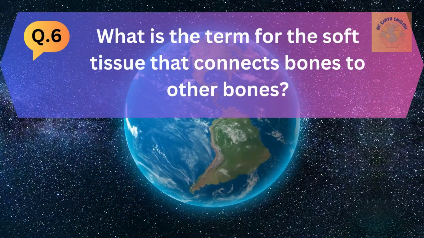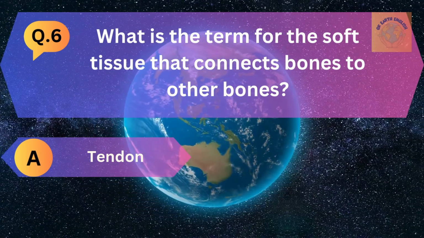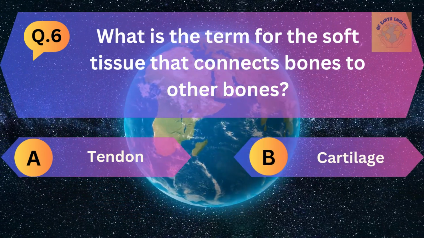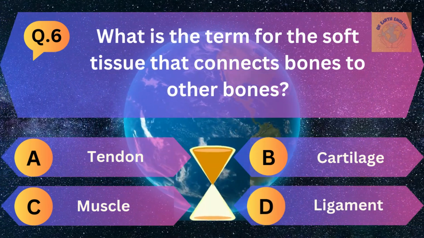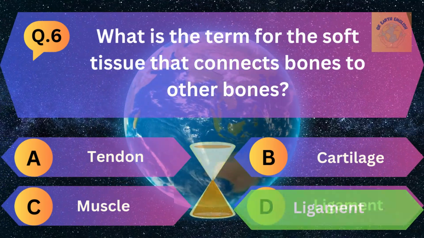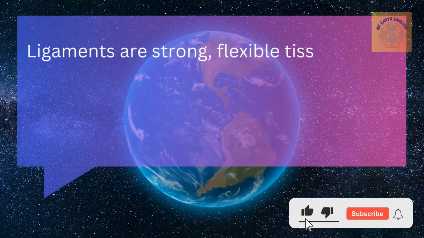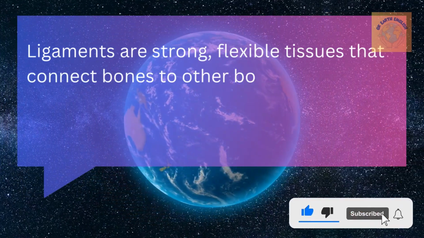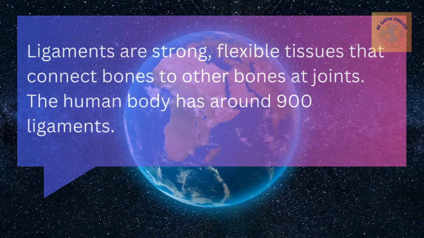Question number 6. What is the term for the soft tissue that connects bone to other bones? A. Tendon, B. Cartilage, C. Muscle, and D. Ligament. The correct answer is ligament. Ligaments are strong, flexible tissues that connect bone to other bone at joints. The human body has around 900 ligaments.